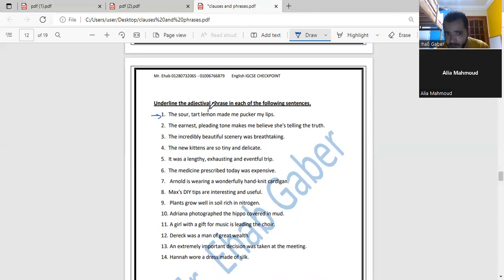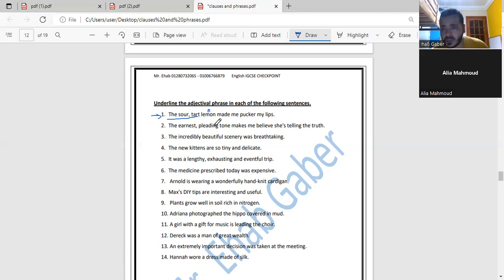This is the noun. Can I take the noun with the adjectival phrase, or am I just taking the adjectives that modify the noun? I think "sour tart" is the adjectival phrase describing the noun. Remember, I'm not including the noun in the adjectival phrase. For example, in the reading questions, he will ask you a question like, find the phrase describing the girl.